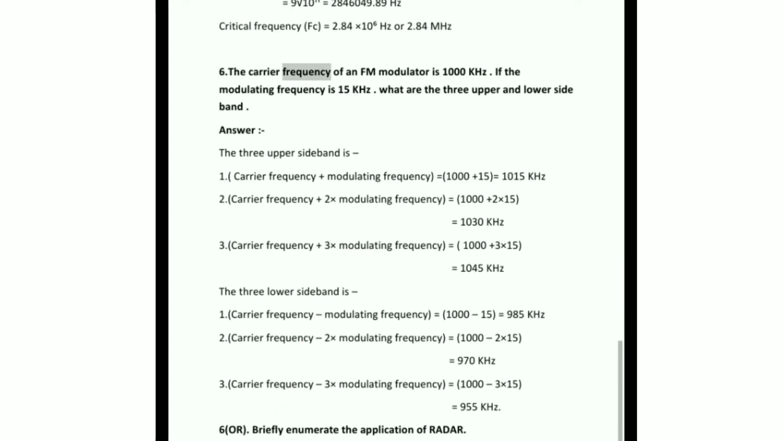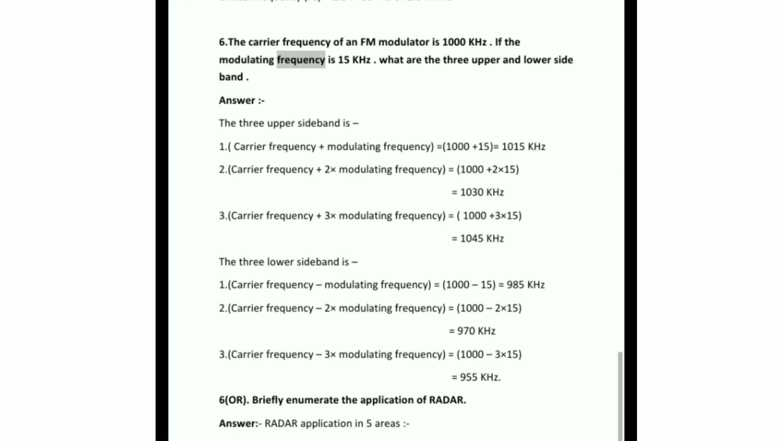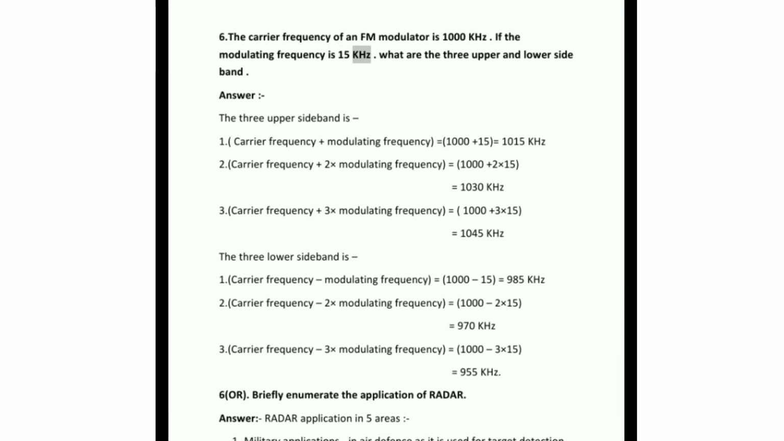6. The carrier frequency of an FM modulator is 1000 kHz. If the modulating frequency is 15 kHz, what are the three upper and lower sidebands? Answer. To find the three upper and lower sideband frequencies, we have to multiply in sequence with the modulating frequency and add and subtract with the carrier frequency, and obviously add for upper sideband and subtract for lower sideband.